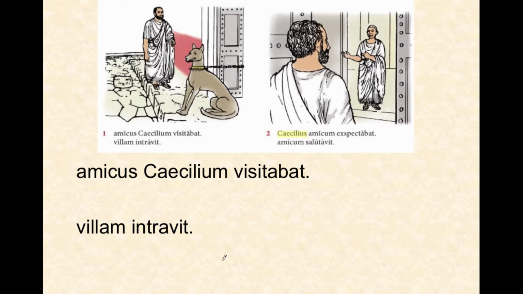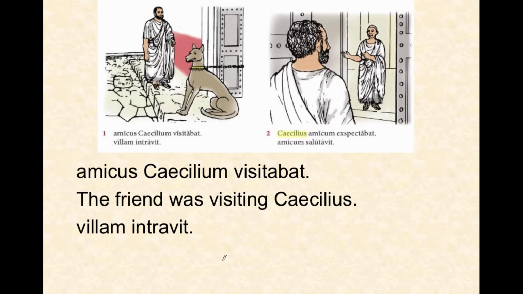So we begin. Amicus Kaikilium visitabat. The friend was visiting Kaikilius. So again, bat is the imperfect, which means was visiting. Now we have a regular perfect tense verb. Remember, the regular ones, we have a V. We know that means perfect tense. The IT ending is for the singular third person, and it'll be just regular past tense.